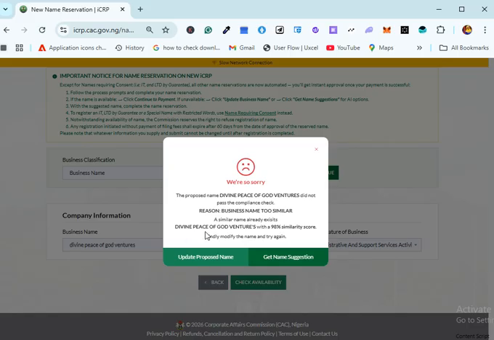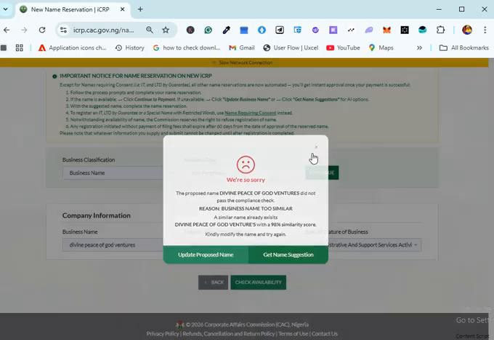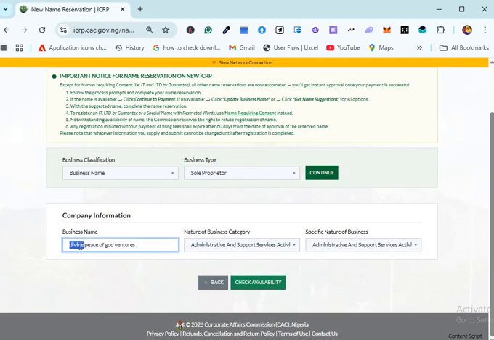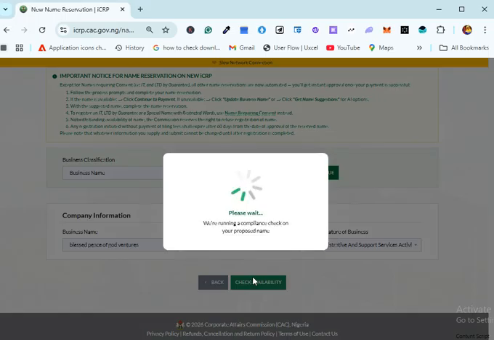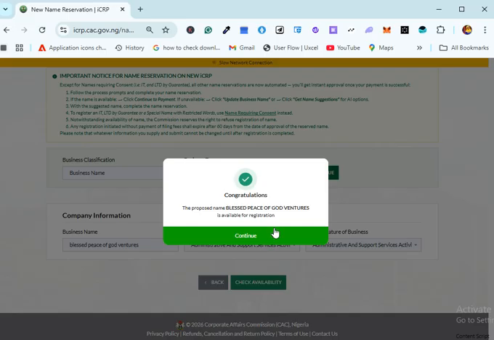See, somebody even has Divine Peace of God. Oh my God. Divine Peace of God. So me, let me use tranquility. In fact, let me use blessed. I'm sure blessed must have been used. Blessed must have been used. So let me use blessed. Blessed, let's see. Okay, you see, blessed is approved because I just added something in front.